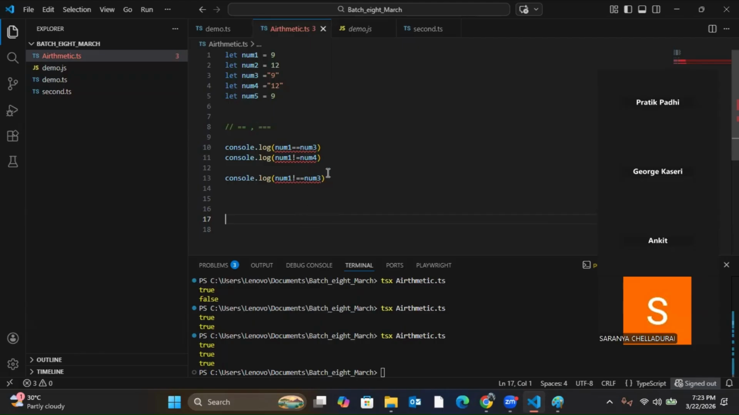So these are important. This strictly equal, not equal, is important from the interview point of view and also from your working point of view. If you are clear, that's good. If you are not clear, just ask me. Okay.